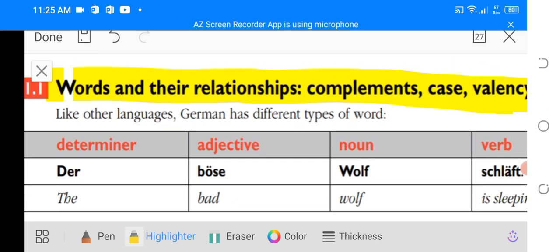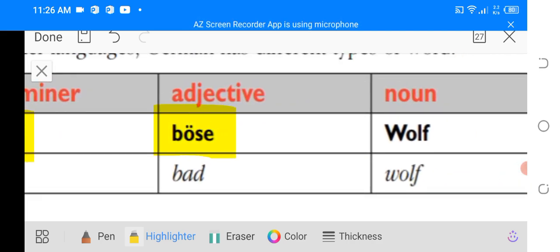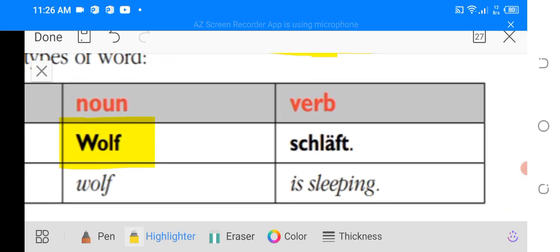Like other languages, German has different types of words. Here you can see: der, determiner, the; böse, bad; Wolf, wolf; schläft, sleeping.